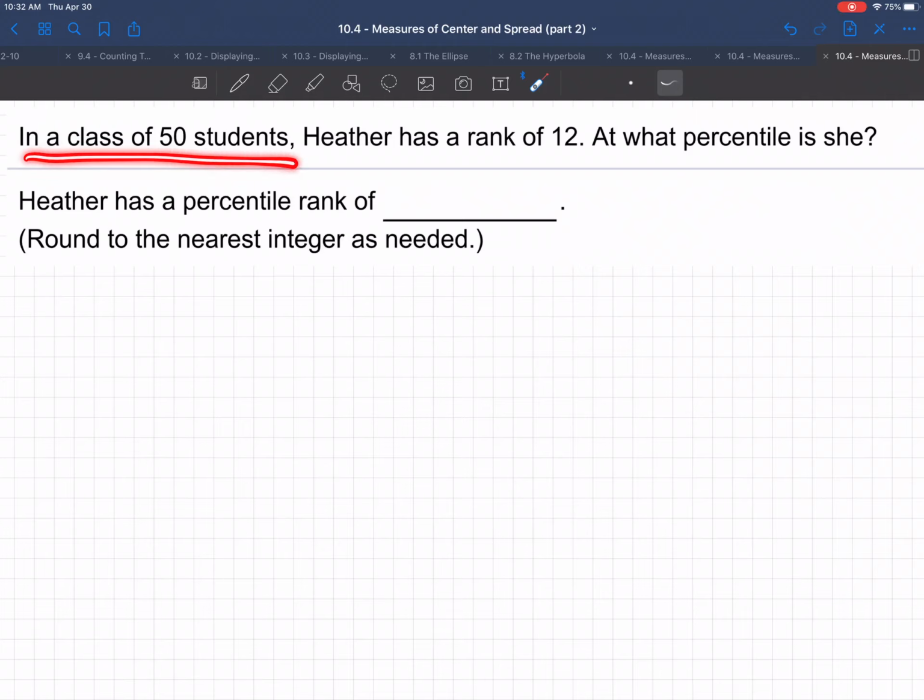In a class of 50 students, Heather has a rank of 12. At what percentile is she? So this is getting to the meaning of the word percentile. And this is an important word. It's used a lot in common professional language. So it's an important word to know, to teach younger folks about.